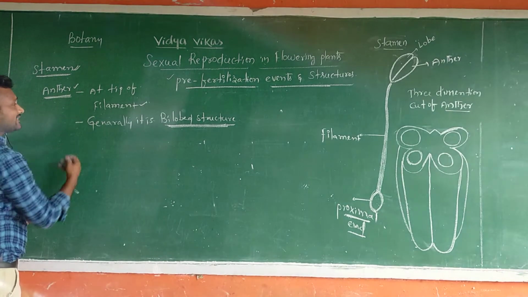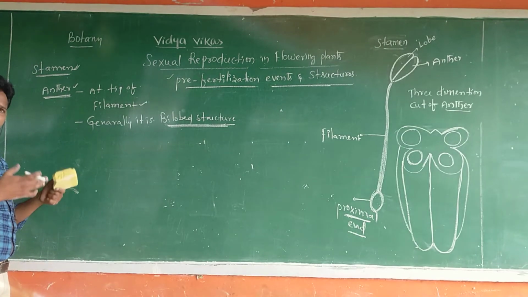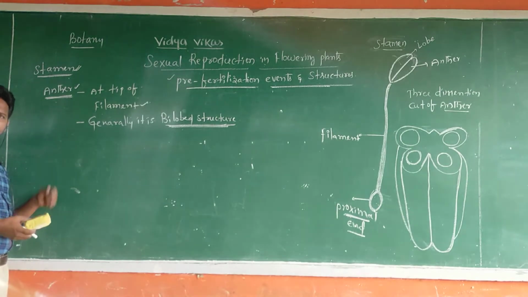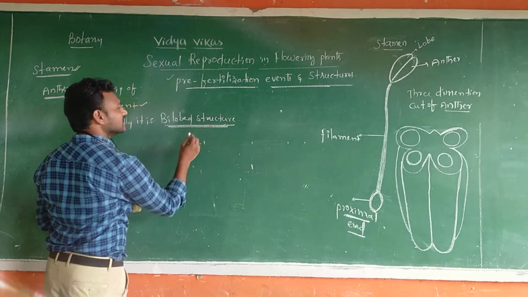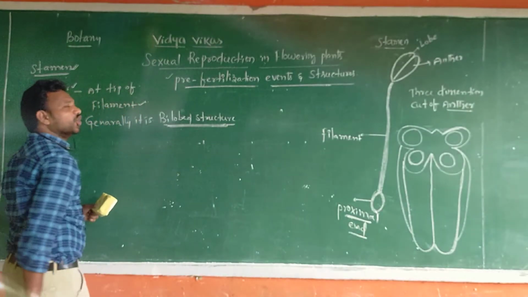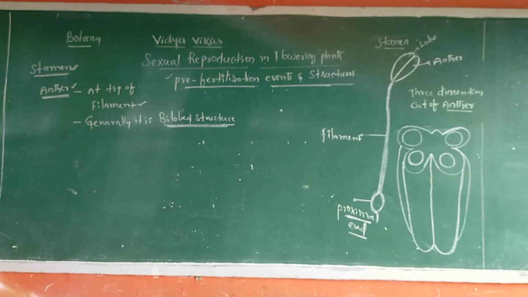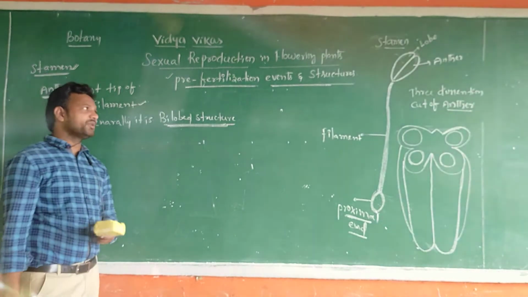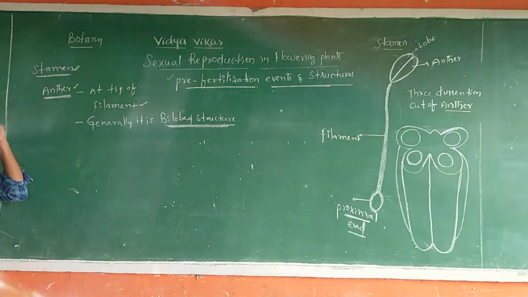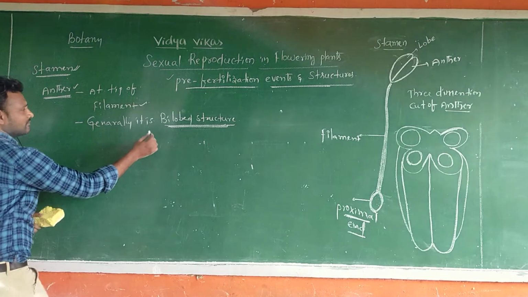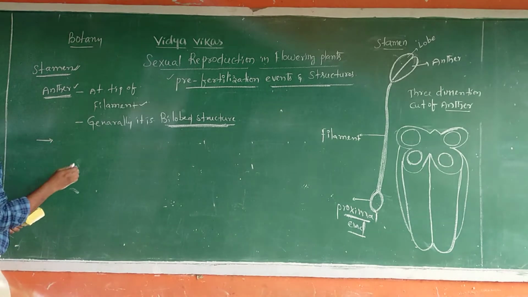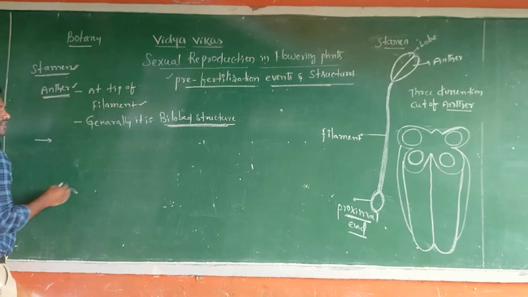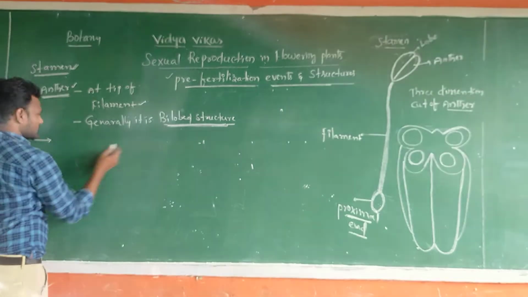Not all anthers are bilobed structures. A typical angiospermic stamen mostly consists of an anther with two lobes. That's why this is a bilobed structure. Sir, what is a bilobed structure? Which components are present in this bilobed structure? In a bilobed structure, how many lobes are there, sir?